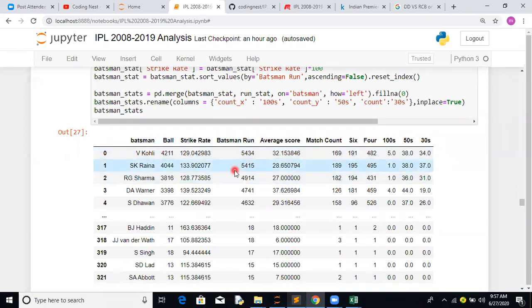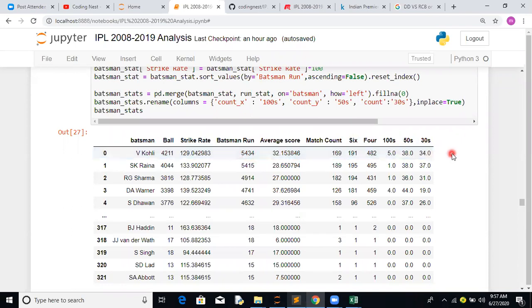Then we have to come up with a logic. Say for example, hundreds. If that batsman has scored 100, let's suppose the number of points we allocate is 8. Similarly, for 50s, let's allocate 4. For 30s, let's allocate some point like 2. For a number of sixes, let's allocate a point as 1. For fours, let's allocate 0.5. For batsman runs, total runs, let's allocate 0.5, and so forth.